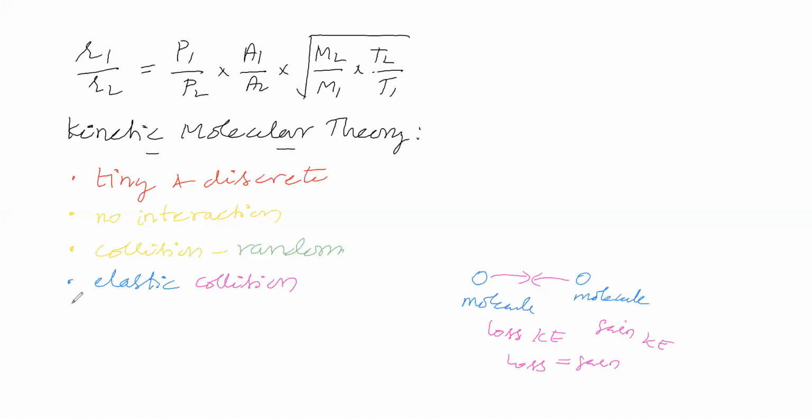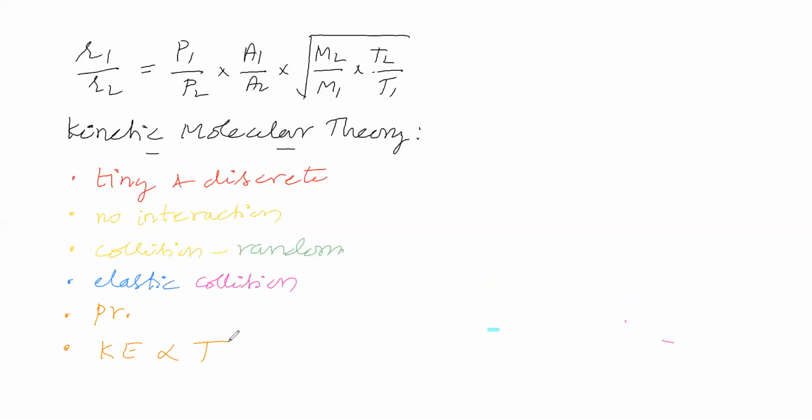Then gas molecules are making collision on the wall of the vessel. Due to collision, gas molecules are exerting pressure. Then gas molecules have kinetic energy. The kinetic energy is directly proportional to absolute temperature. Absolute temperature in the sense unit of temperature is Kelvin. So the kinetic energy of gas molecules is directly proportional to absolute temperature. Next, volume of gas and volume occupied by gas molecules, that point we will see.